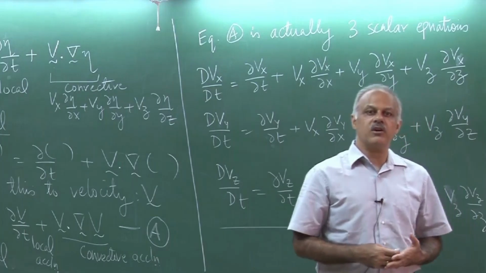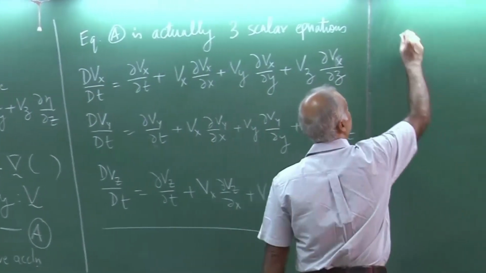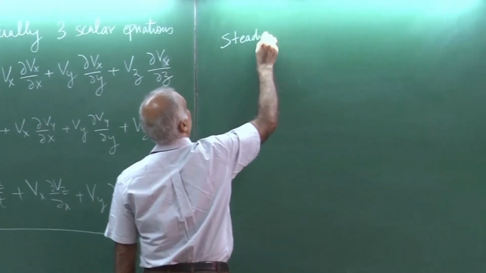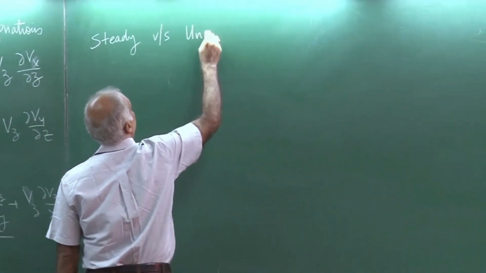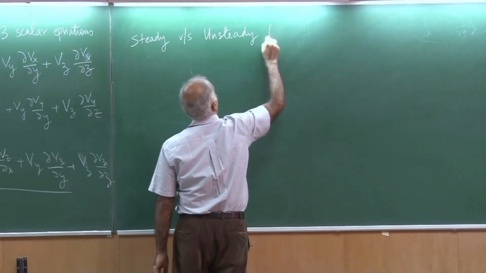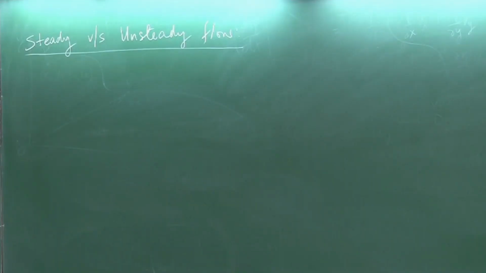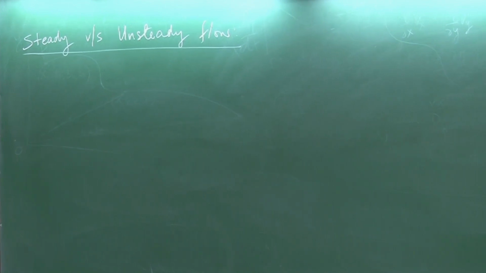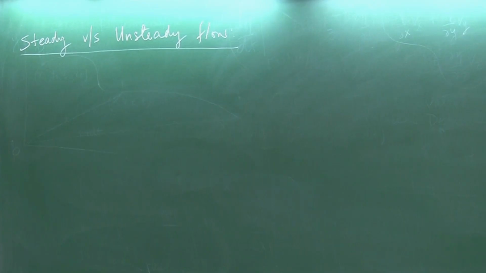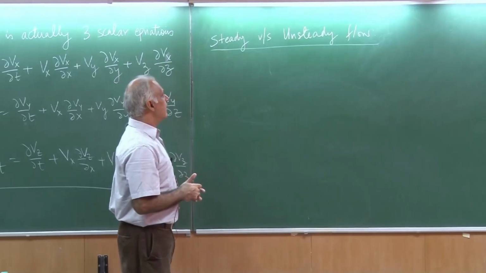Next, we want to talk about the concept of a steady and an unsteady flow. So, steady versus unsteady flow. This is a little bit different than solid mechanics. As you will appreciate, a fluid flow by definition implies that fluid elements are moving. If they are not moving, there is no flow, and then of course, we are back to hydrostatics. So, we are not talking about that. We are talking about a situation where there is actually a flow. Okay? And then we want to ask a question, when is the flow steady?